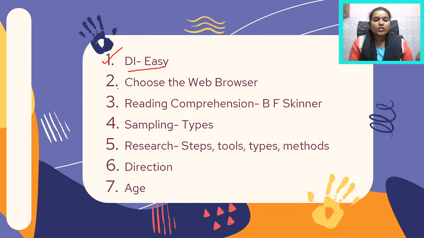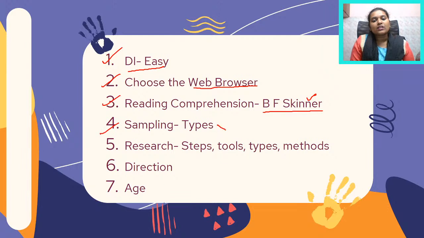The next question was with regard to web browser, and this question was where you had to find what a web browser is. Now, towards the end, I'll be also talking about the similarities between these two shifts. However, reading comprehension was also sort of easy. However, there were also students who mentioned to me that it was quite challenging. You had a question based on B.F. Skinner's theory of reinforcement.